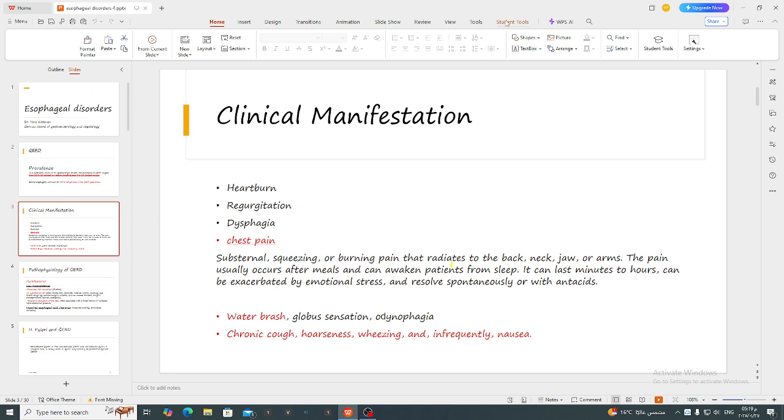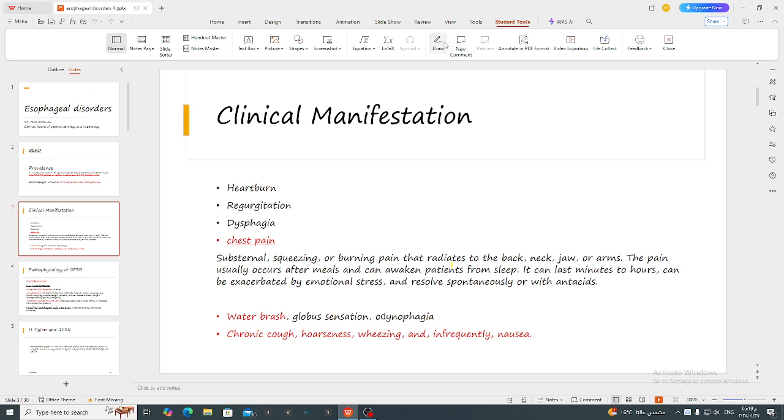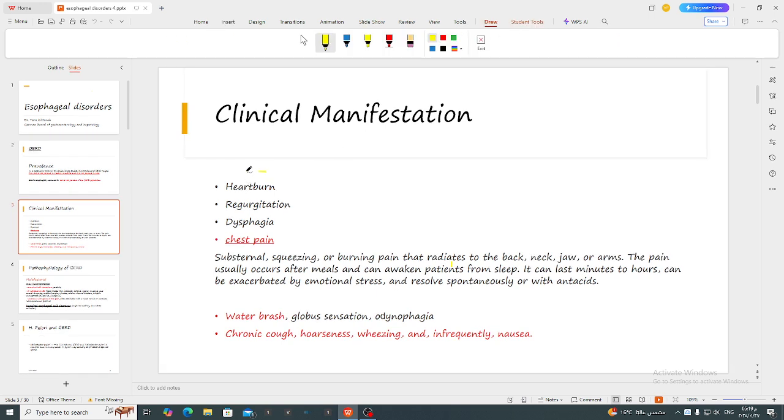Most patients have typical symptoms like heartburn, regurgitation, and dysphagia, but some patients have atypical presentations like chest pain, chronic cough, hoarseness, wheezing, and infrequently nausea. Some have water brash, globus sensation, or odynophagia.